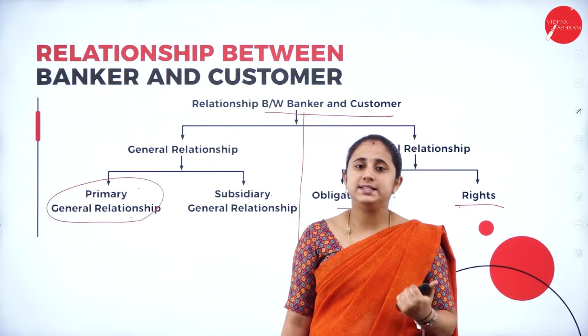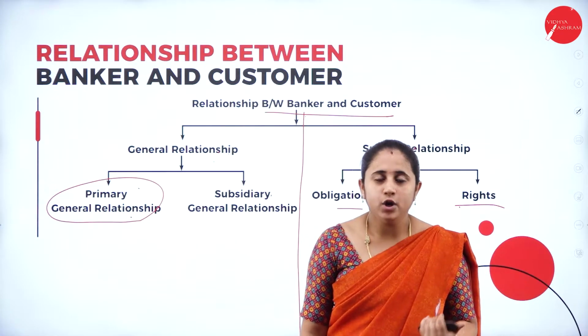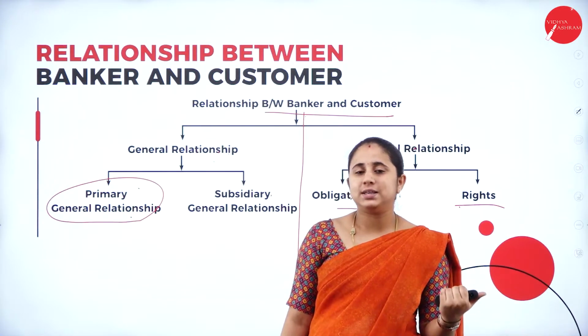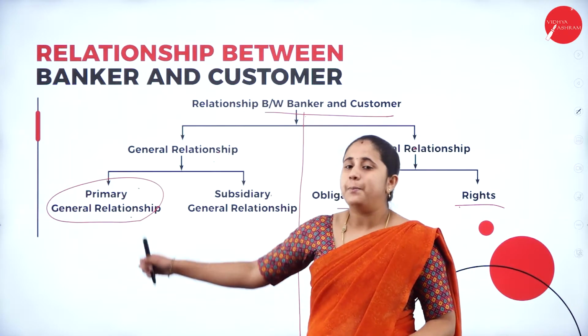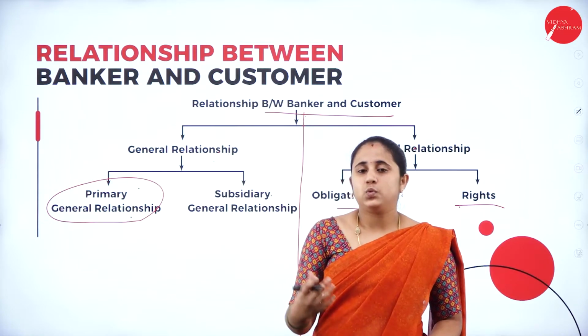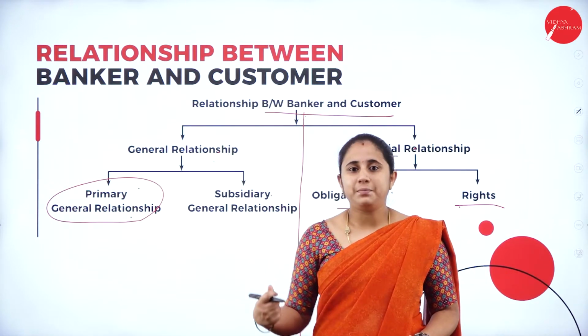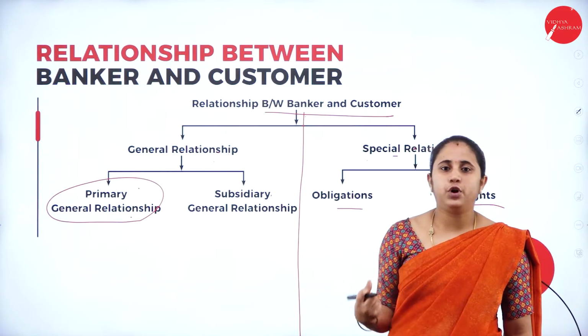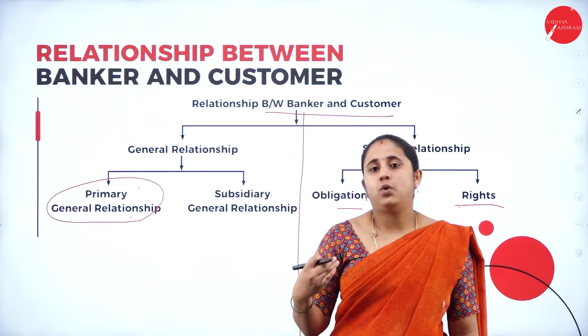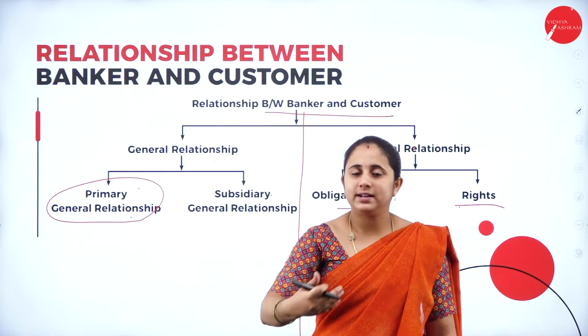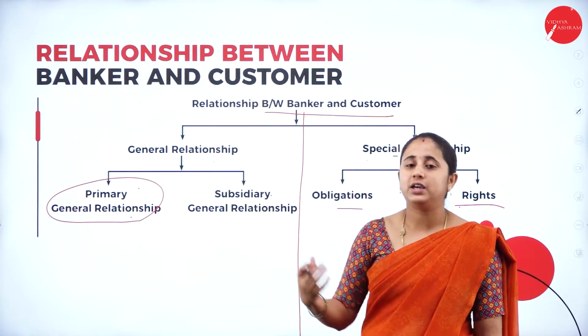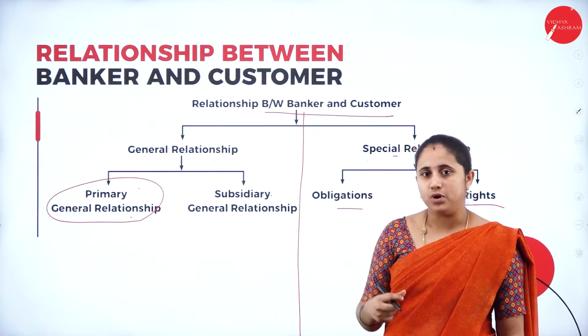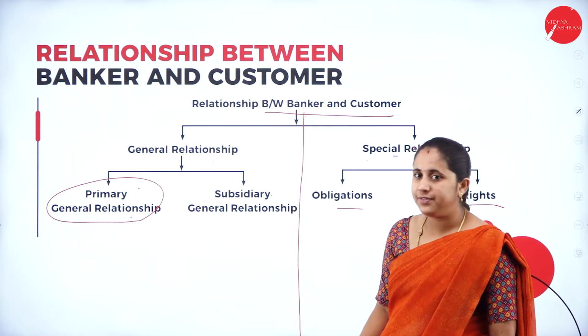A debtor is a person who owes money to another individual. But in the case of a bank, the banker accepts deposits from the customer. Here, the banker does not ask for deposits. Customers voluntarily visit and deposit their money into the bank to safeguard their deposits. So they have some special features.